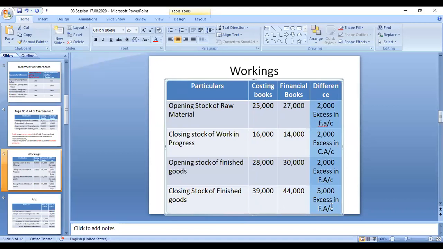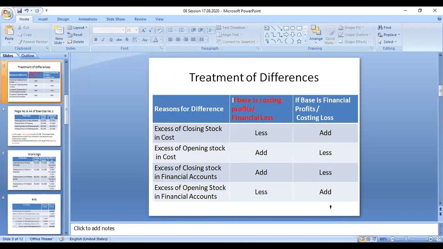So I will give you a table. From the table we can understand that if you are taking the cost accounting profit, then any excess in financial accounting profit should be less. So it is the opposite. If there is excess in the opening stock of the financial accounts, you have to less. If there is excess in the closing stock, you have to add. It is the opposite of these two, less or add.